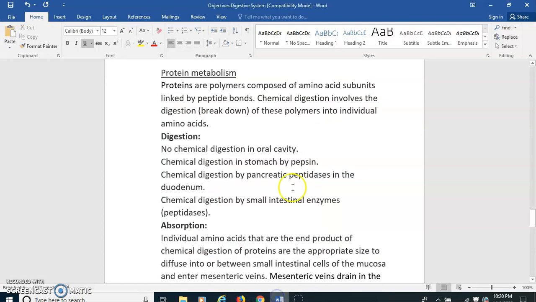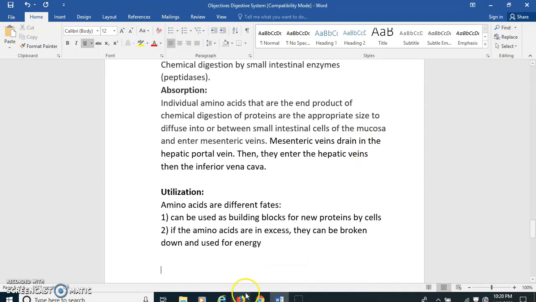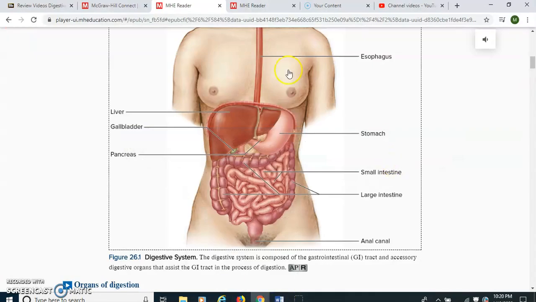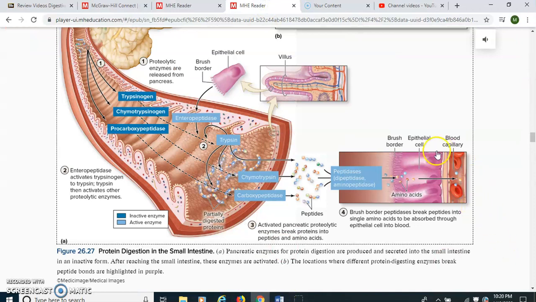Now we're going to talk about the absorption of proteins. I found a picture here that actually labels them too. Whenever the peptidases break down those proteins into amino acids in our small intestine, these amino acids are absorbed across the epithelial cells of the small intestine, and then they enter the blood capillary.